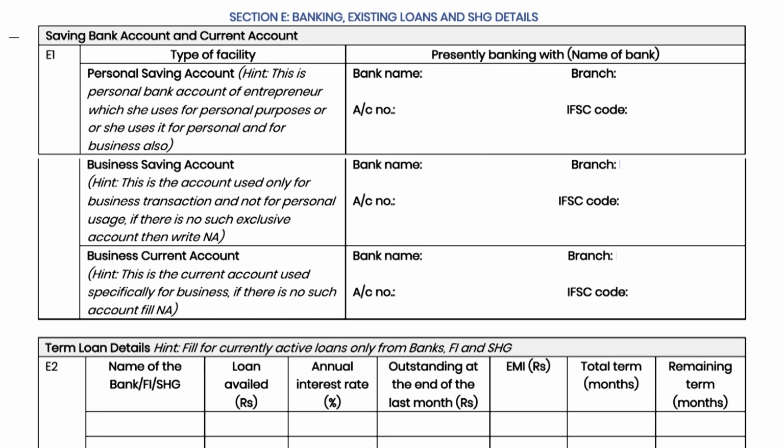Section E. The next section in the form is Section E. This section is to gather data on the banking relationship of the entrepreneur. In the E1 table, fill the bank account details that the entrepreneur has. The first box is to fill saving account details of the entrepreneur that is used only for personal transactions. If the personal saving bank account is used both for personal as well as business transactions, or a separate saving account is used exclusively for business transactions, then the details should be filled in the second box. If the entrepreneur has a current account for business, then those details should be filled in the third box.